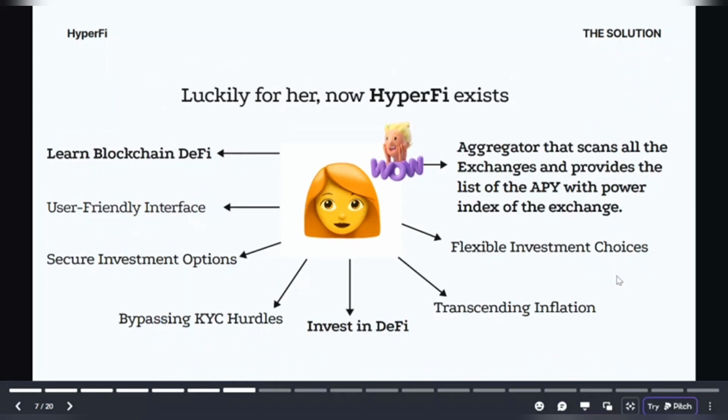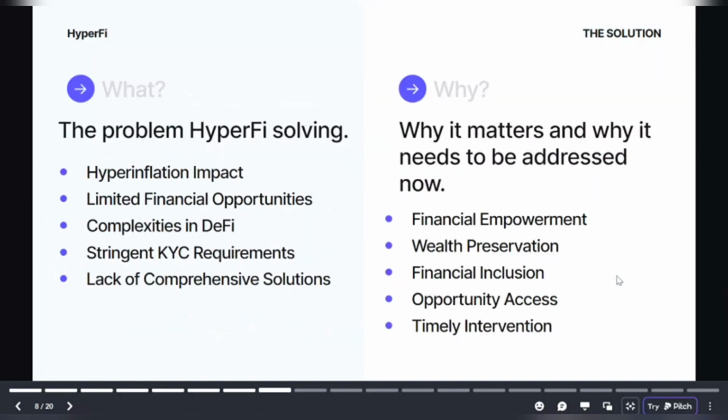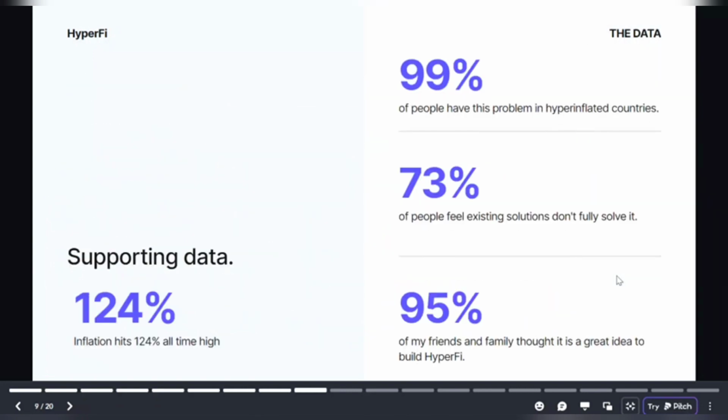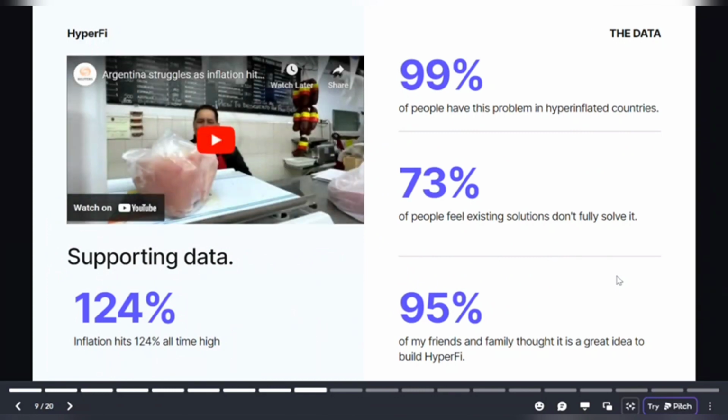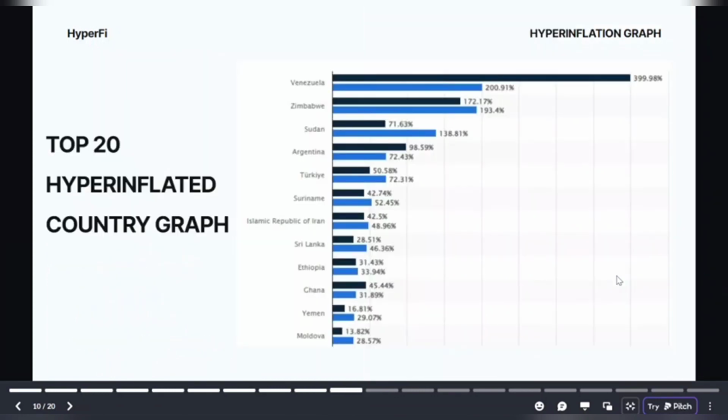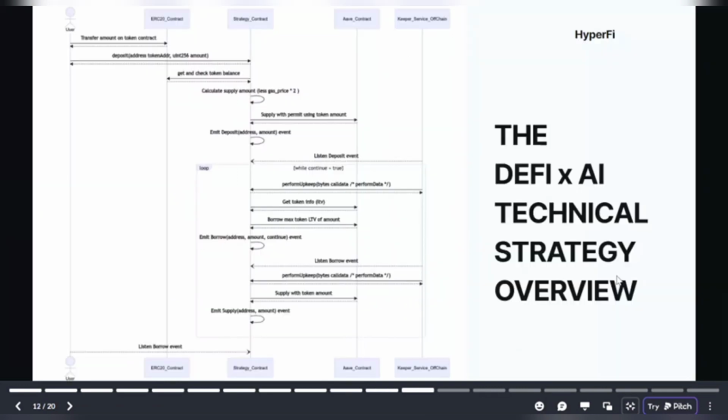HyperFi is a one-stop solution where she can get a basic understanding of blockchain, crypto, and DeFi, and can invest at the same time. Before investing, she can calculate the interest that she is going to get using our compound calculator. She can check multiple exchanges and the APYs that they offer with or without KYC, and she can invest in DeFi. This is the supporting data about hyperinflation and the countries that are getting affected.